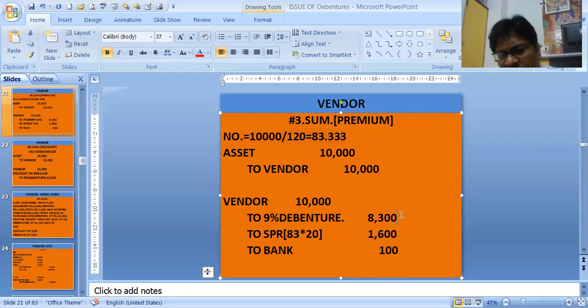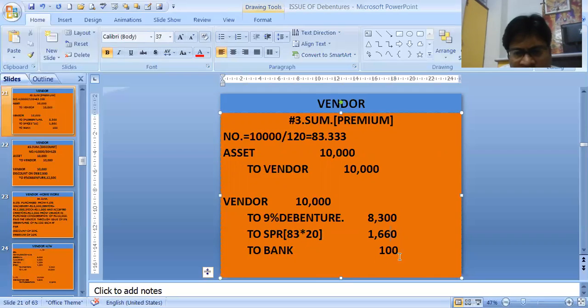SPR is 83 into 20, because 20 rupees per debenture, that is 1,660.